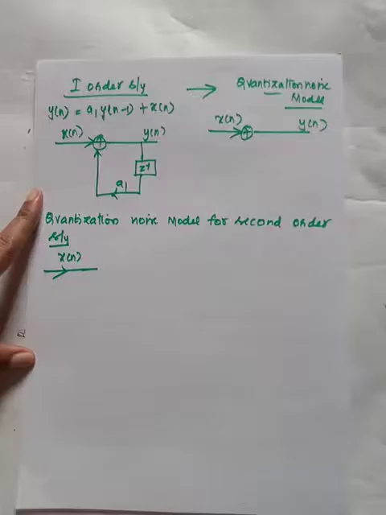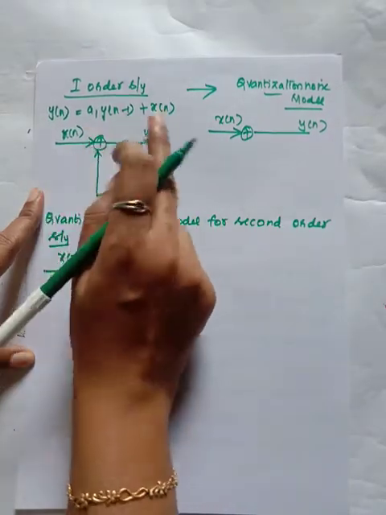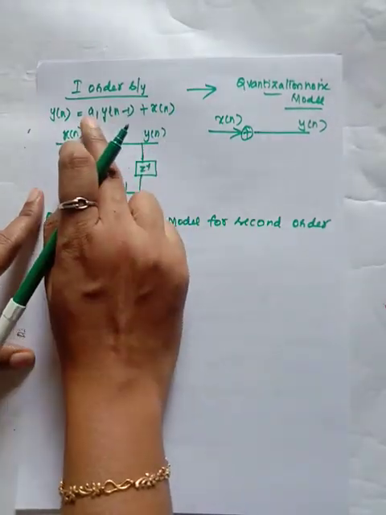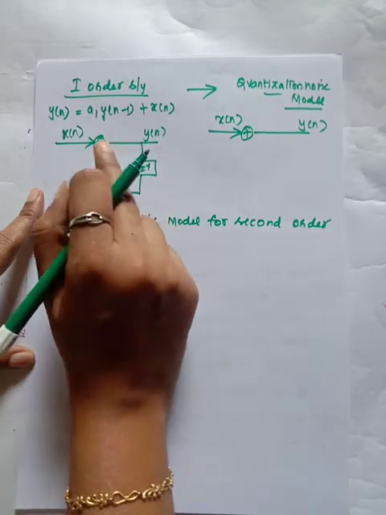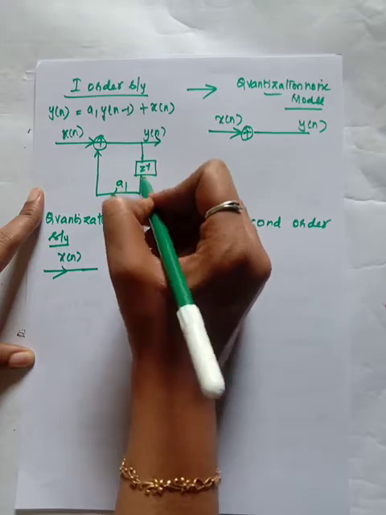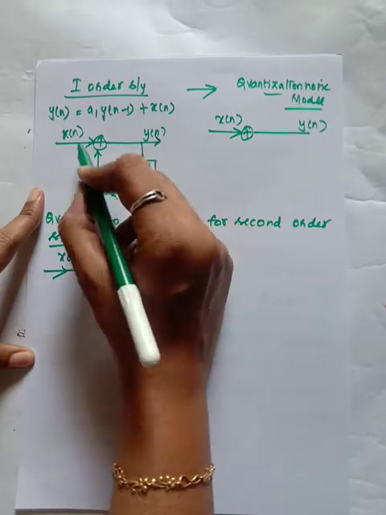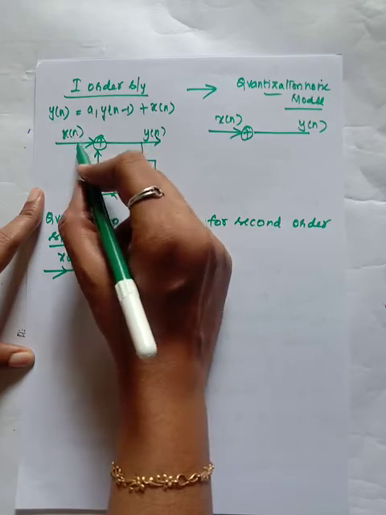Now consider a first order system. You know how to draw this first order representation. Here y of n is equal to a1 y of n minus 1 plus the input. So y of n minus 1 is obtained with a delay, multiplied by a1, and that is added with the input signal.